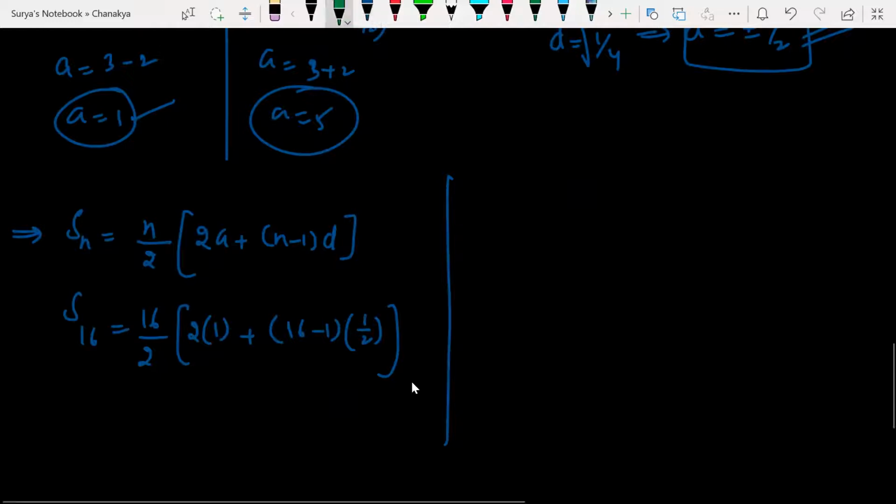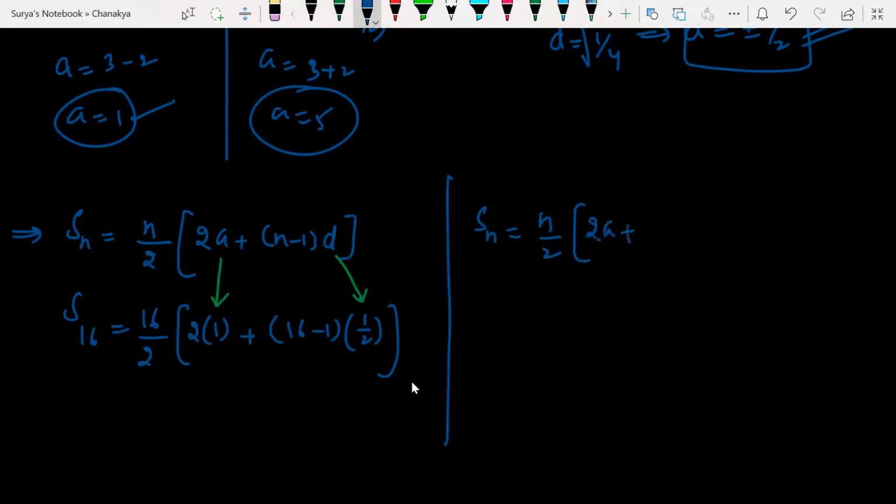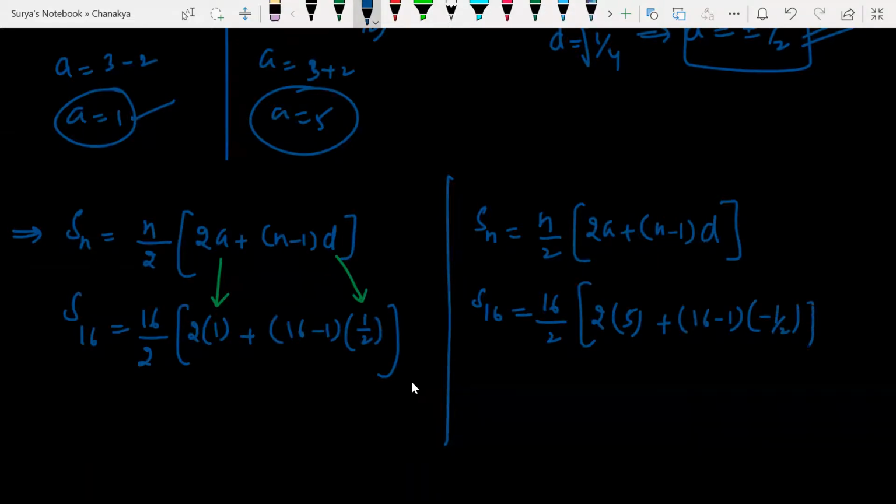When A is equal to 1 and D is equal to 1 by 2, Sn is equal to n by 2 into 2A plus n minus 1 into D. All right, you understand or not? S16 is equal to n by 2, which means 16 by 2, into 2 into A, which is 5, plus n minus 1, which is 16 minus 1, and D is minus 1 by 2. You understand, beta?